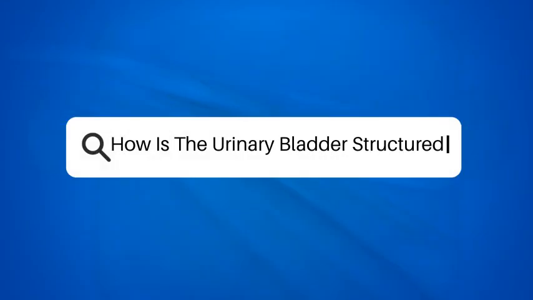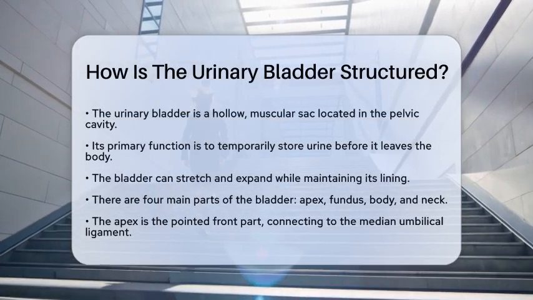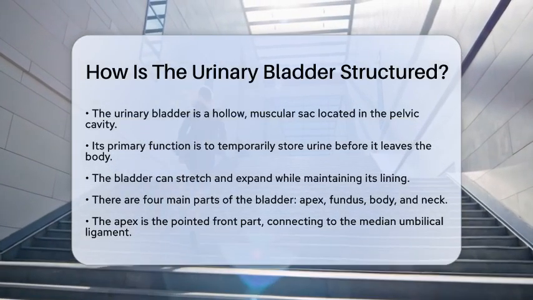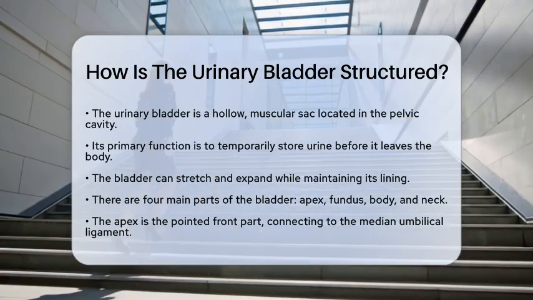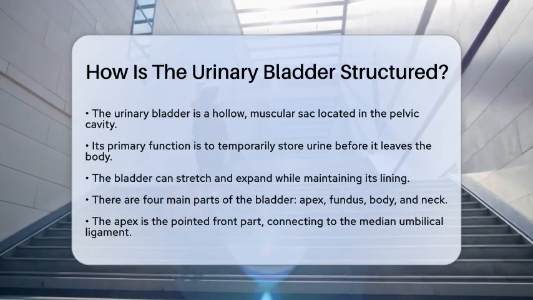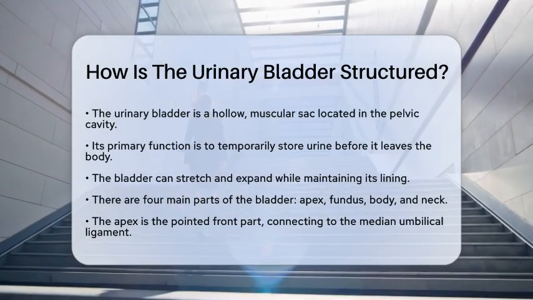How is the urinary bladder structured? Have you ever wondered how the urinary bladder is built? This remarkable organ plays a crucial role in our urinary system. The urinary bladder is a hollow, muscular, sac-like structure located in the pelvic cavity. Its main job is to temporarily store urine before it is expelled from the body.